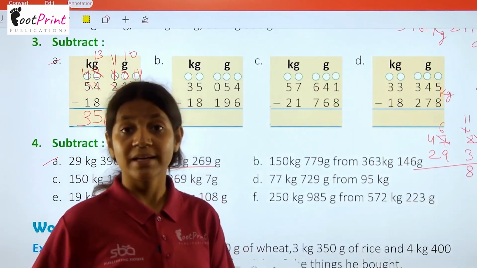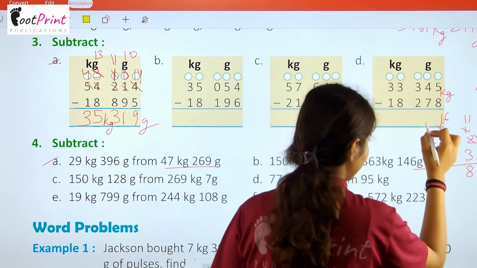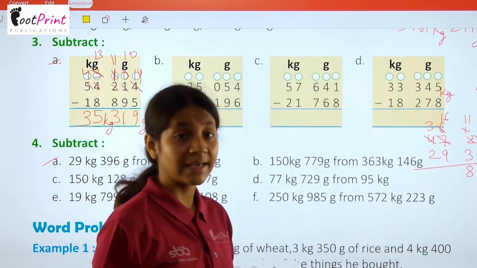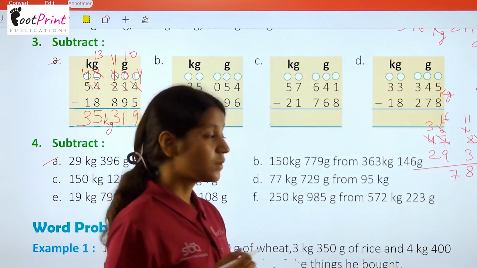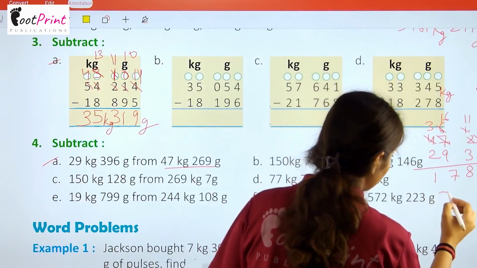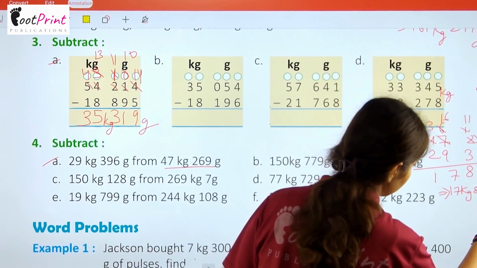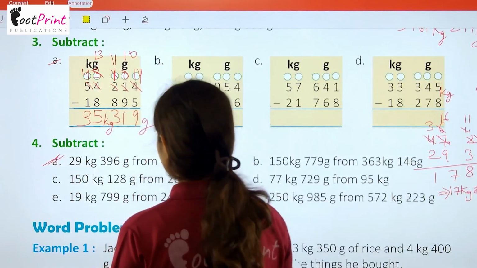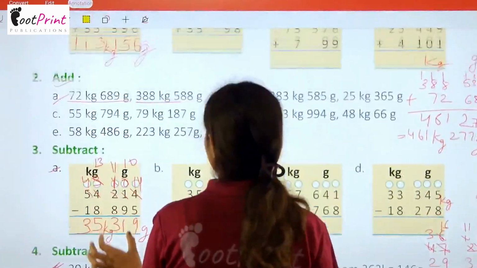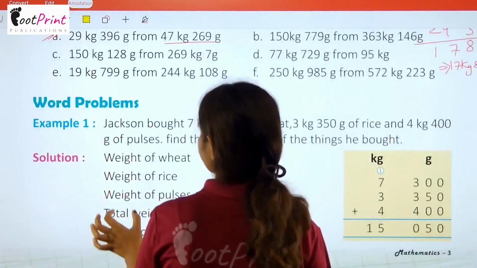Now 6 minus 9 is not possible again. We are making this 6 as 16 and this will become 3. Now 16 minus 9 is 7 and 3 minus 2 is 1. So this will give the answer 17 kg 873 gram, the difference of the first part of this question. This is how we will do all the rest of the parts of this exercise.